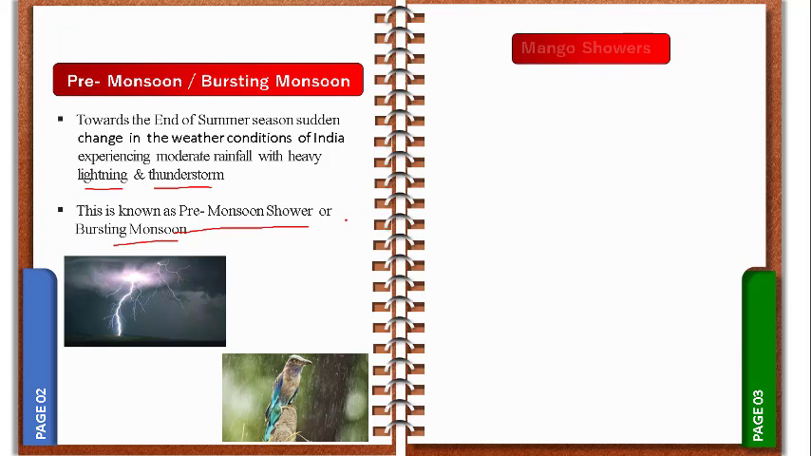So let us start the next topic, that is the mango shower. It is also related to the bursting monsoon. That's the reason we have to understand the mango showers. Okay, so towards the end of the summer season, look at the points related to the same. Towards the end of the summer season, pre-monsoon showers are common in the Deccan Plateau. So this is the definition related to the pre-monsoon or bursting monsoon, and connected with this, mango showers begin.